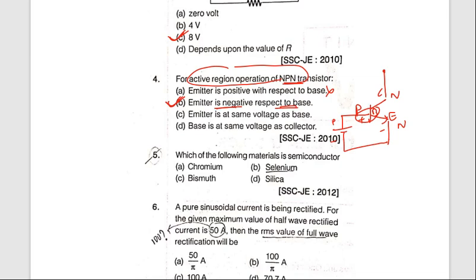Next question. Which of the following materials is a semiconductor? Chromium, selenium, bismuth, silicon. The correct answer is selenium. Selenium is a semiconductor. Selenium converts light energy into electrical energy. It has the ability of converting light energy into electrical energy.